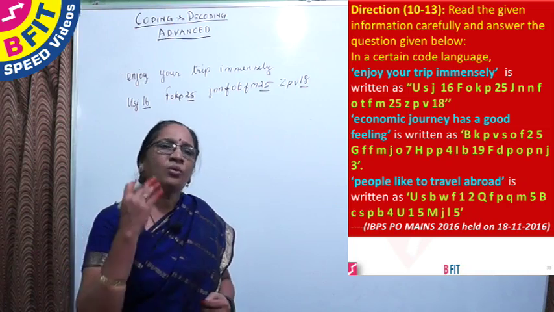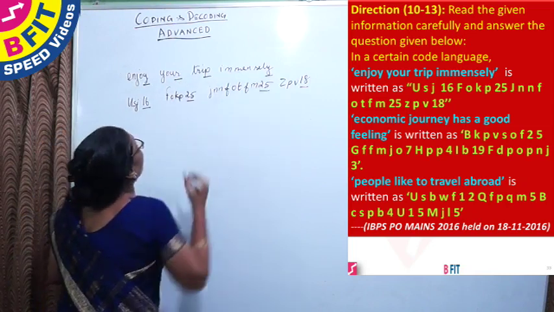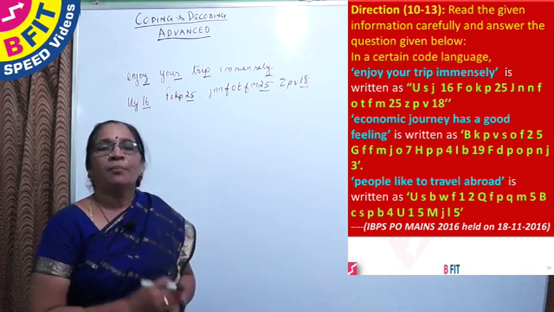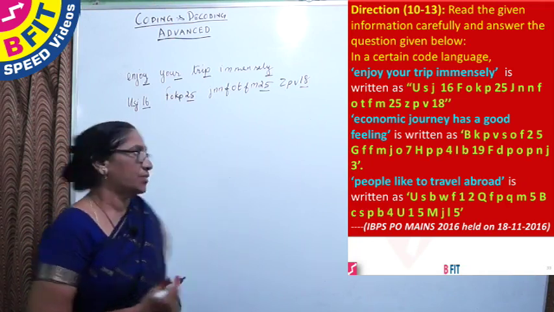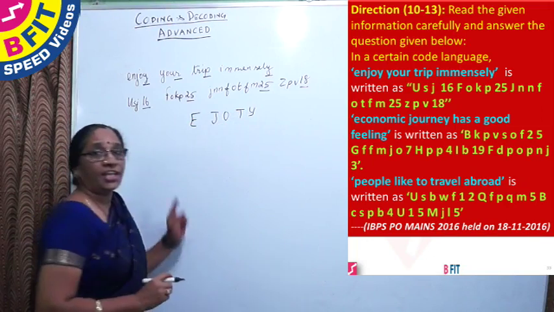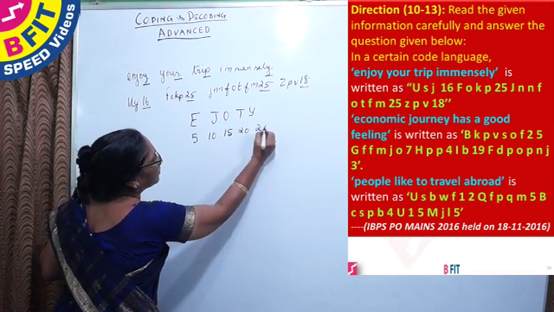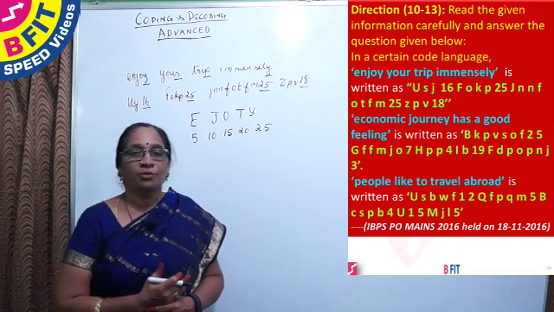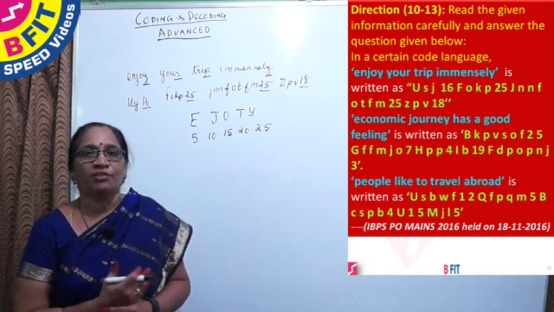And let us see how the words finish. In that too, we have two Y's which correspond to 25, which is the positional value of Y. There is an easy way to remember the positional values: E Jyoti, wherein E represents the 5th position, J is in the 10th position, O in the 15th, T in the 20th and Y in the 25th position.